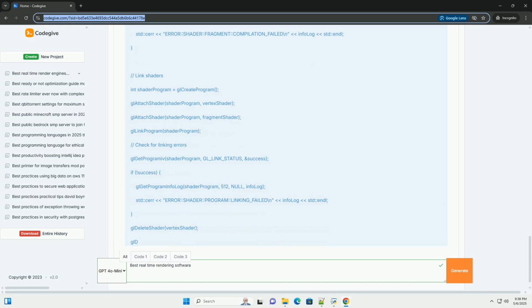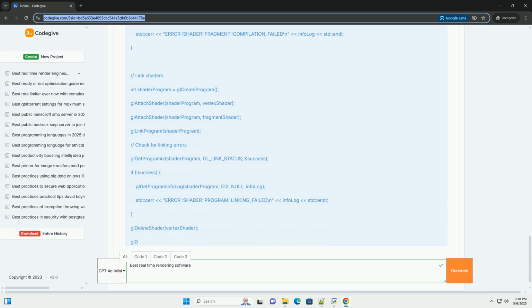Also written in GLSL. Shader compilation: the code compiles the vertex and fragment shaders. Error checking is important to catch issues during compilation. Shader program: a shader program combines the vertex and fragment shaders. The code links the shaders into a program.